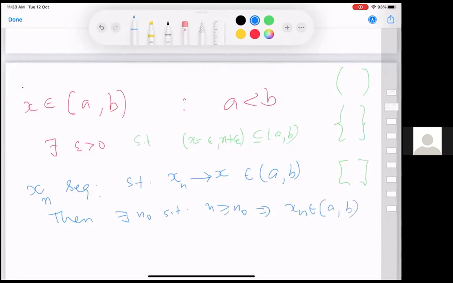This is trivial from the previous statement. First get hold of an epsilon and then get an N naught corresponding to that epsilon, the way we have defined convergence of a sequence. Another way to look at it is that you can't converge to a point inside this open interval unless you enter inside. That's an English language way of saying the same statement.